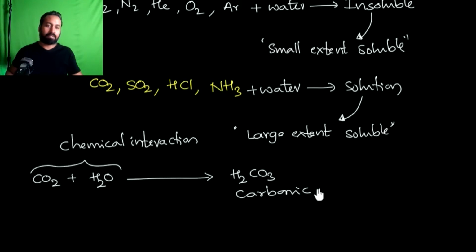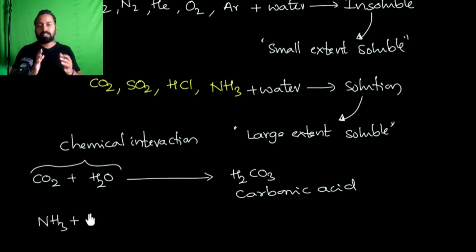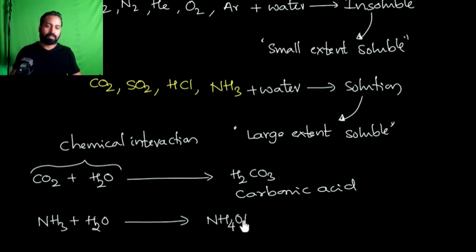In the same way, when ammonia, NH3, reacts with a molecule of water, there is also a chemical interaction, and we form NH4OH, ammonium hydroxide.